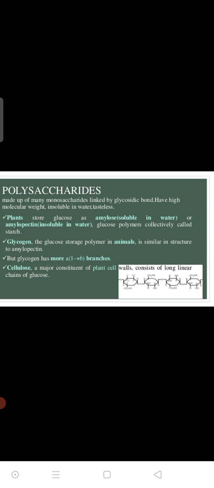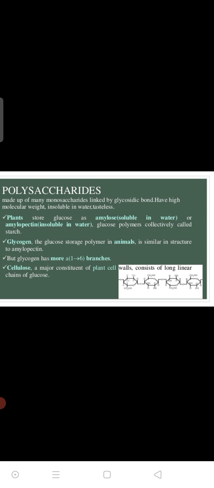Glycogen is called animal starch, present in humans. This glucose storage polymer in animals is similar in structure to amylopectin, and it is the reserve food material of animals. But glycogen has more alpha 1,6 branches than amylopectin.